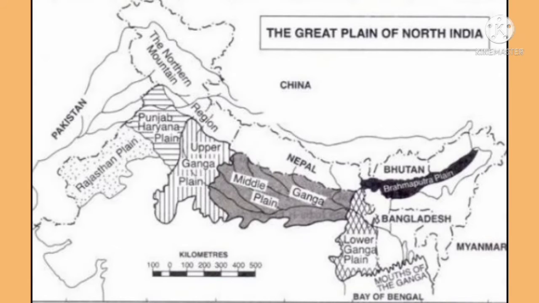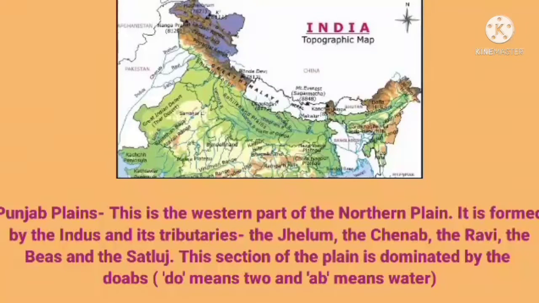The Ganga basin covers Haryana, Uttar Pradesh, Bihar and West Bengal. The Brahmaputra valley is formed in Arunachal Pradesh and Assam, whereas the Ganga-Brahmaputra delta is in West Bengal, which is famous for the Sundari forest.